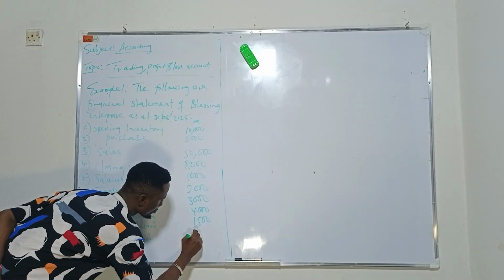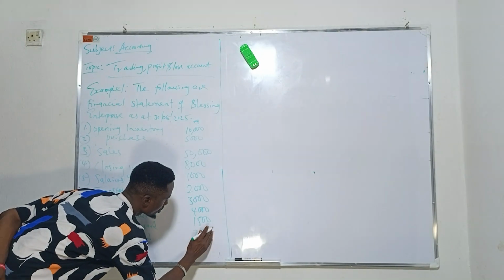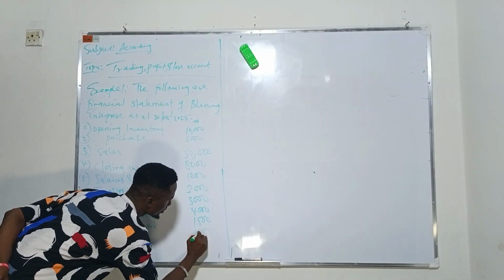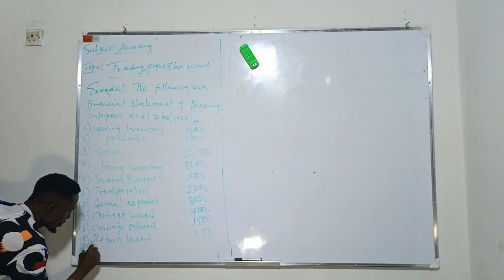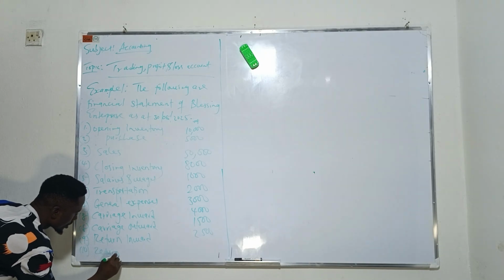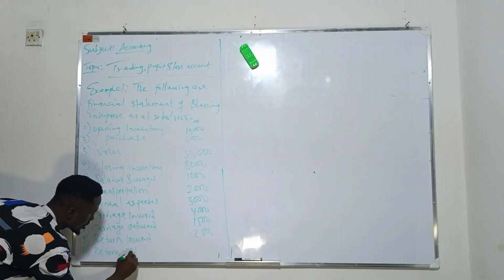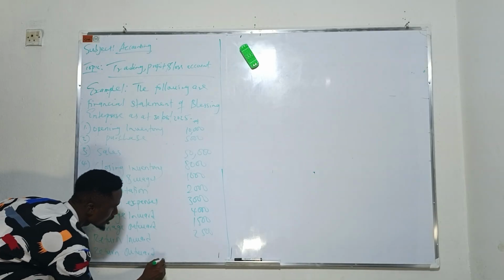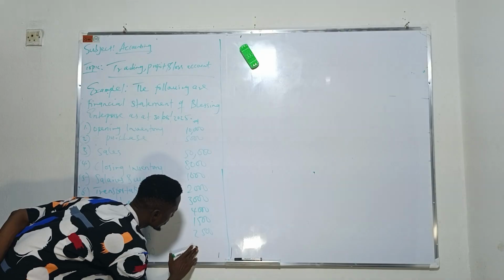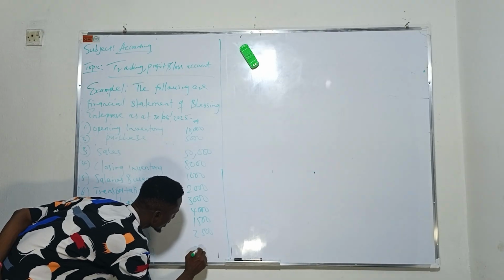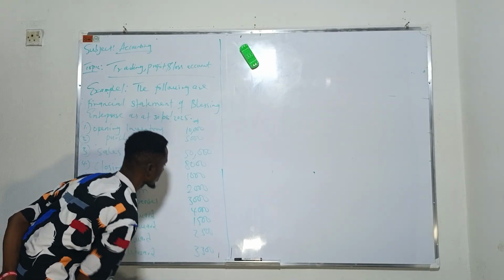It's giving us 2,500. Then we have return outward. It's giving us 3,300.